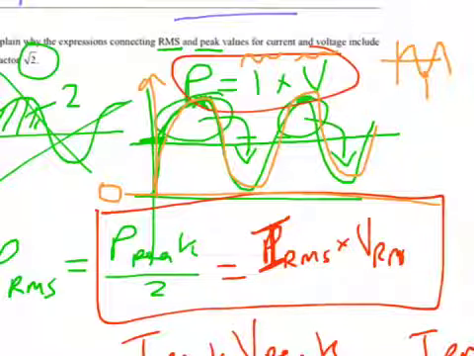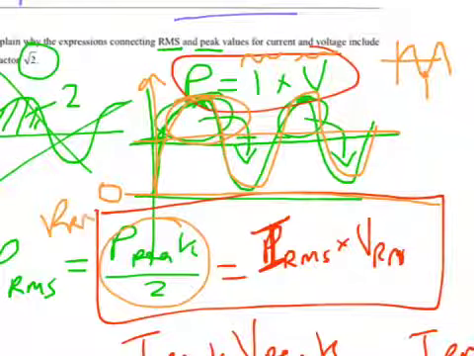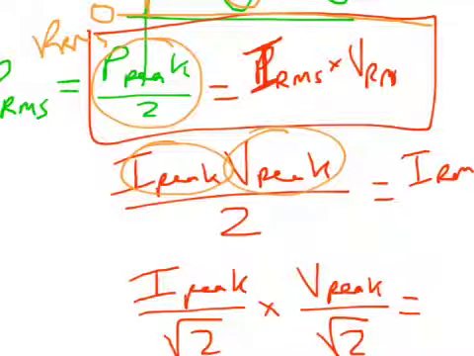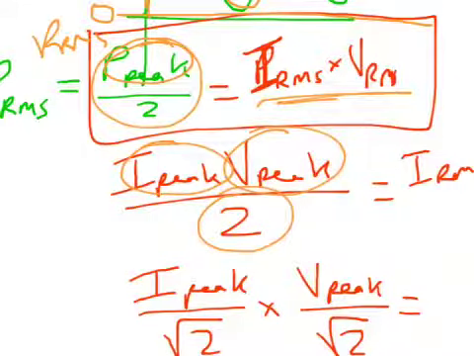And that's why you can do that with this, because remember, the peak power divided by 2 will give you that RMS power. Okay, so it's not always a square root of 2 thing to give you the RMS, with the power, it's divided by 2, the peak power divided by 2. But the IRMS times VRMS is equal to PRMS. Remember the PRMS is equal to the peak divided by 2. So that also means that that peak, which is the current peak times voltage peak, to equal that power peak, will also be divided by 2 to produce those things.